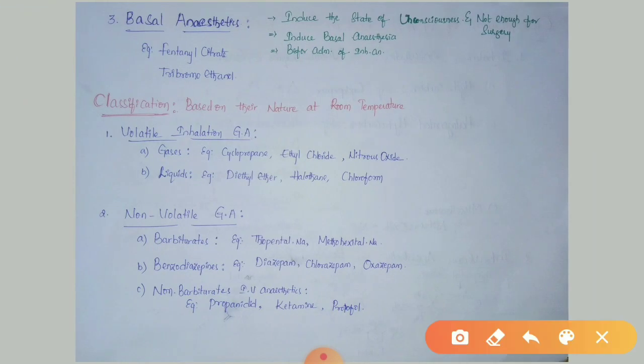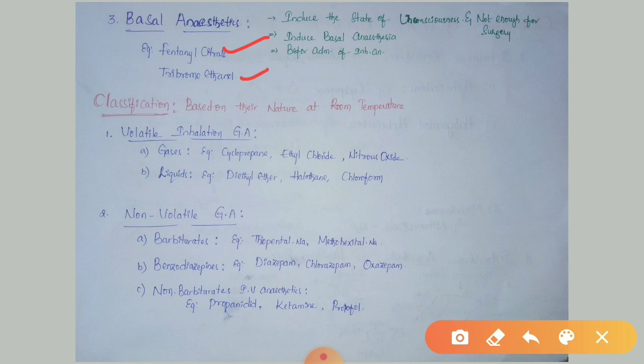Basal anesthetics. The third category of the classification is basal anesthetics. These basal anesthetics induce a state of unconsciousness that is not enough for surgery. That means they can just induce unconsciousness, and that unconscious effect is not enough for the surgery. So the unconscious effect produced by the basal anesthetics has to be continued by using intravenous or inhalational anesthetic agents. Examples for this category are fentanyl citrate and tribromoethanol.